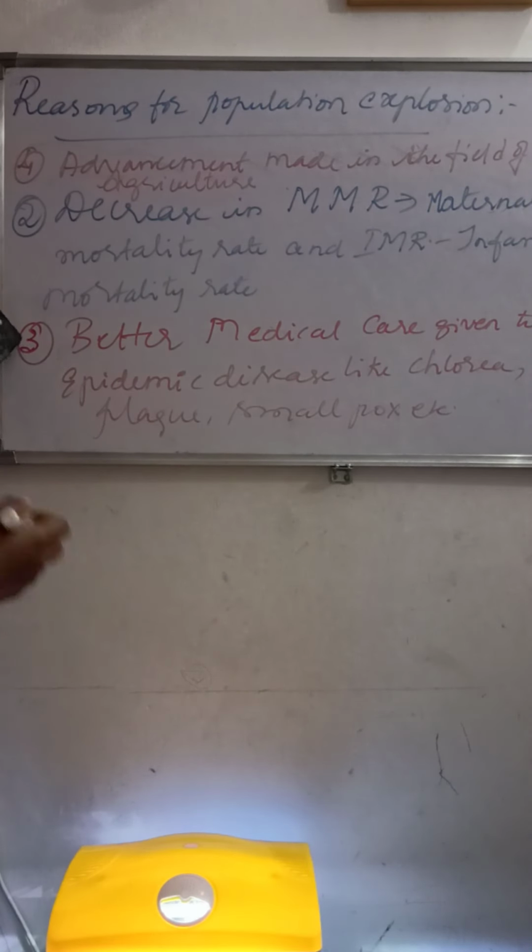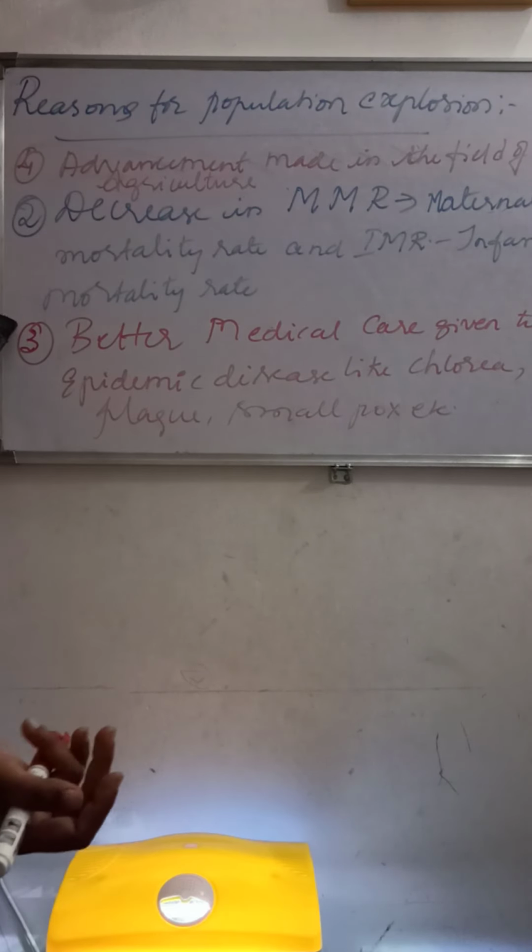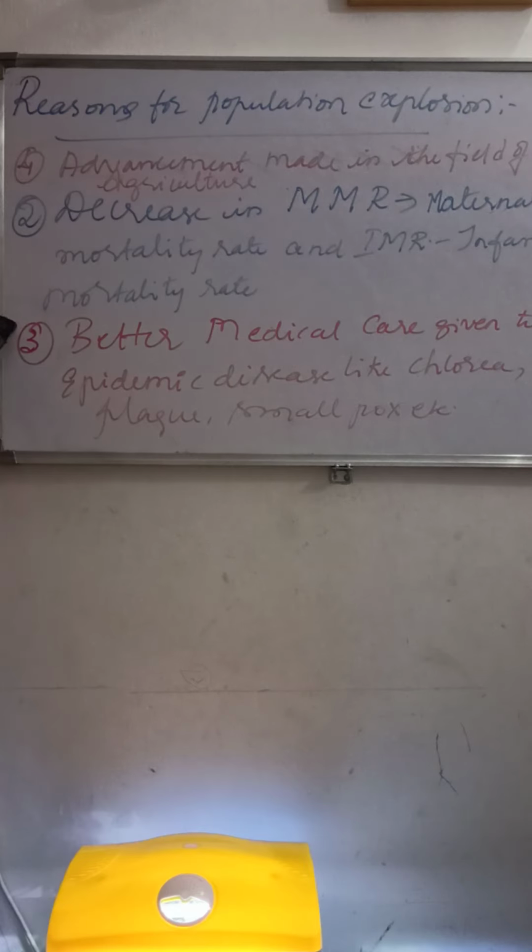The scientific methods of farming have been introduced to increase the availability of food, that means to decrease the scarcity of food. So nowadays we don't have any scarcity of food. So that is one reason for the population explosion.